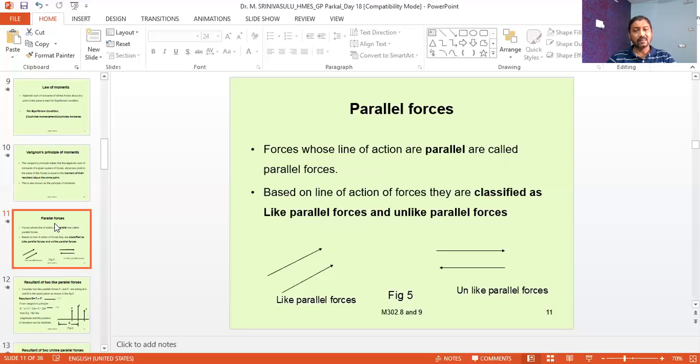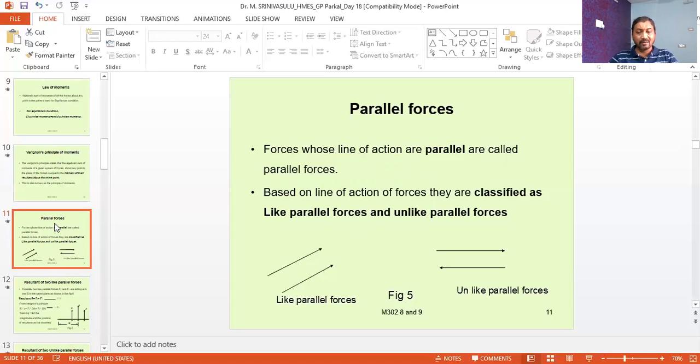So here the parallel forces can be defined. Parallel force, as the name indicates, the forces are parallel. Here the force is not a single one. It must be two or more forces. So for this instance we are taking two forces.